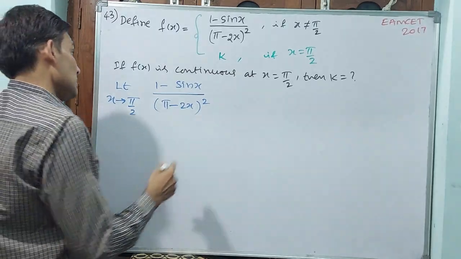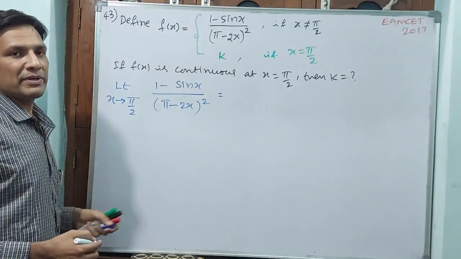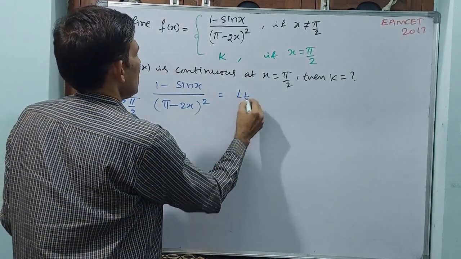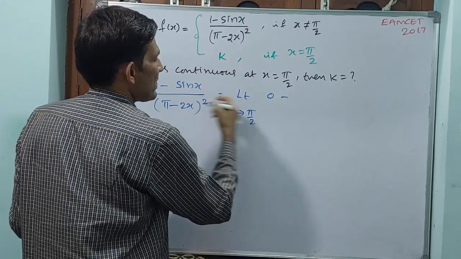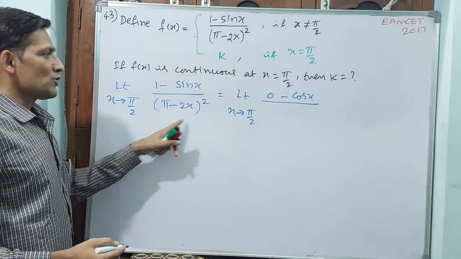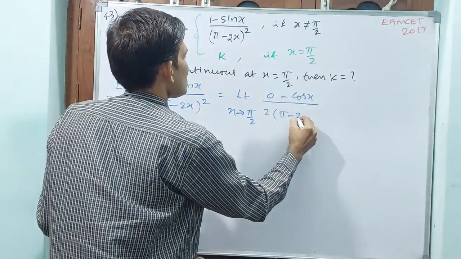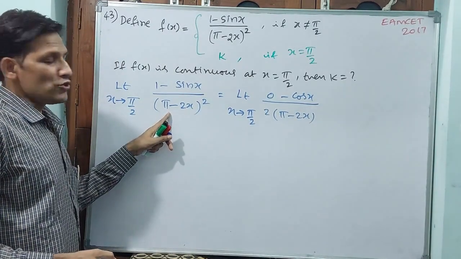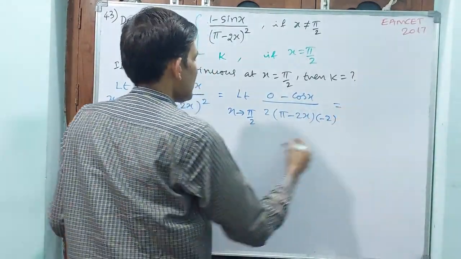Now we cannot apply pi by 2 directly, so you do L'Hospital's rule. L'Hospital's rule means, since this is going to become 0/0, the limit x tends to pi by 2 of: derivative of 1 minus sin x is 0 minus cos x, divided by, first you take this as x square, 2 into (pi minus 2x). Again d by dx of pi is 0, minus 2x means minus 2, so again with minus 2 finally it is going to become like this.